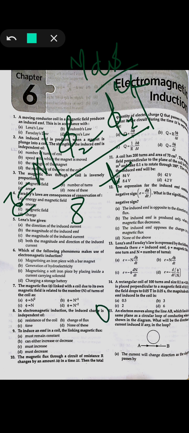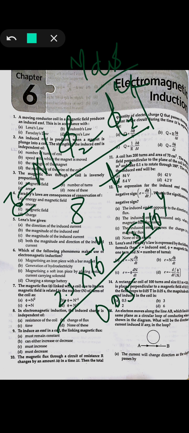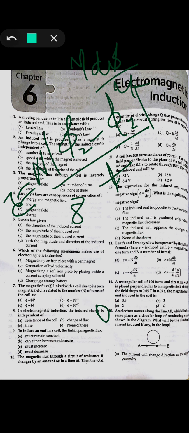So we take the time as 0.05 seconds, and since the field is given in Tesla, we convert it into Gauss, that is, 10 to the power minus 4. Because we have to first find the number of turns also, the number of turns here is 100, as given. So on putting these values here, we will get the value of the EMF, given as N times phi 2 minus phi 1 upon the time.